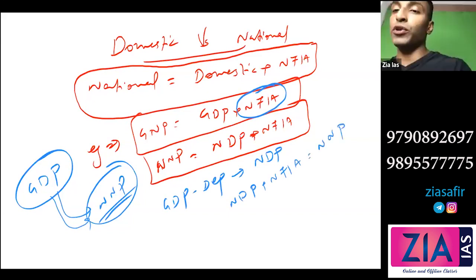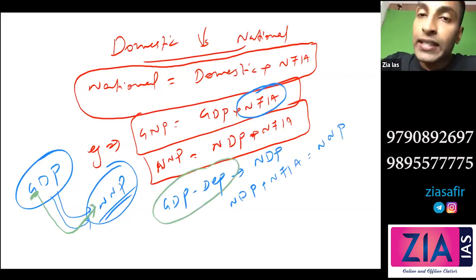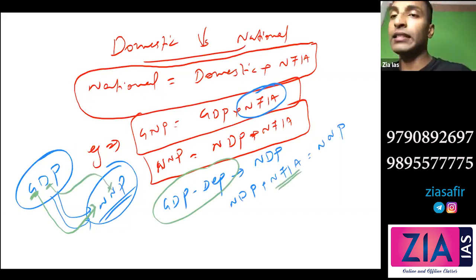So two steps are supposed to be done. You can understand it like this: if you need to change the first letter, G to N, gross to net, you go for depreciation. If you need to change the second letter, D to N, you will add NFIA. Is this clear? Any doubt here?